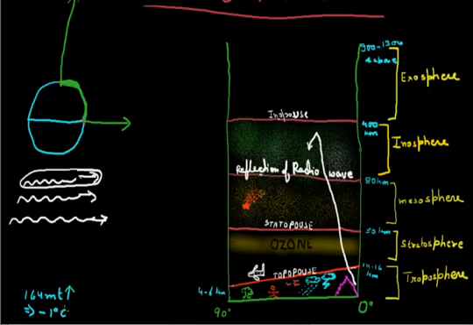So in the first sphere the temperature decreases, while in the next sphere the temperature increases. In the mesosphere, the next sphere, the temperature decreases as we go upward. In the next sphere, the ionosphere, the temperature is increasing, and in the last sphere, the exosphere, the temperature is again decreasing as we go upward.